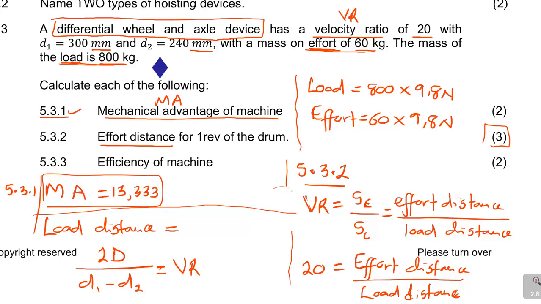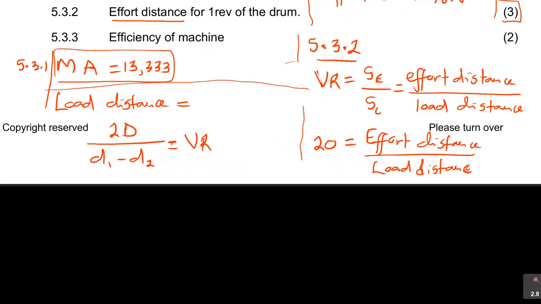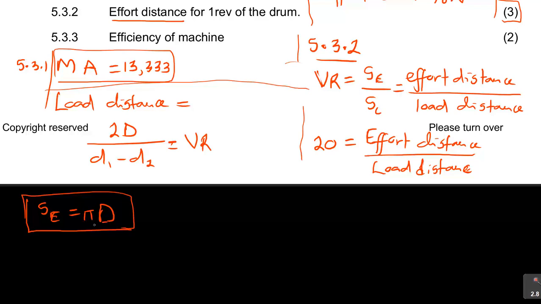Because I will use then the formula which says SE is equal to pi d. So keep that in mind. SE is equal to pi d, meaning effort distance is equal to pi times diameter. Remember, this is from the formula of the circumference. So it's pi times diameter, the distance moved. But now I need to find my d, and then this formula helps me to find my d.